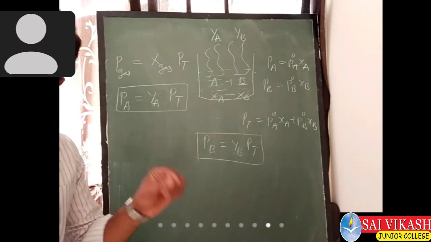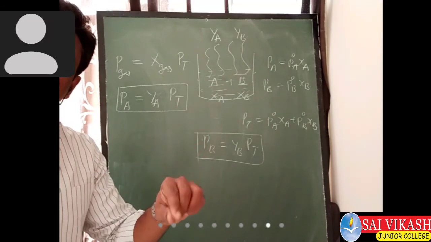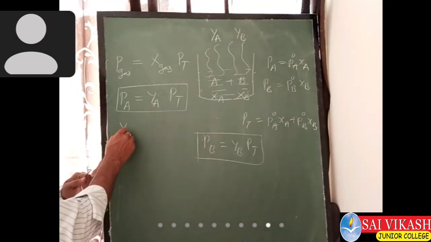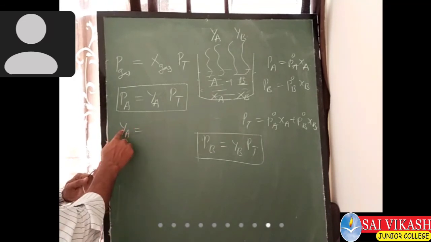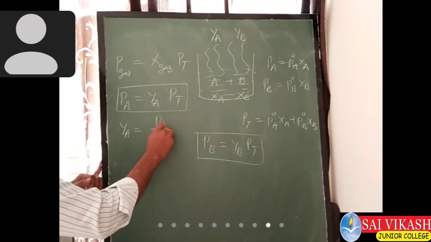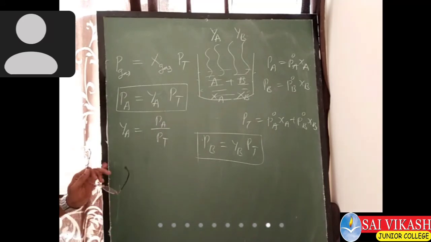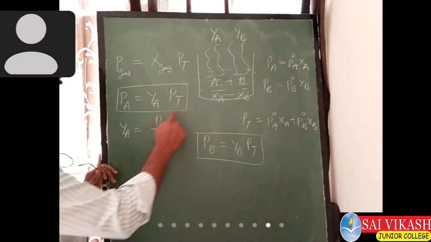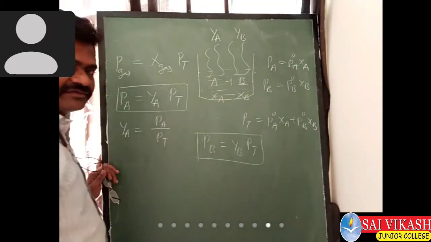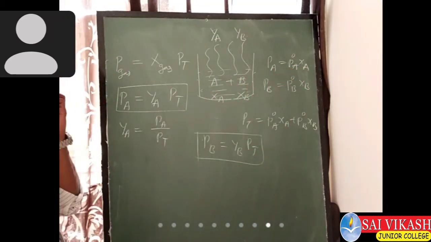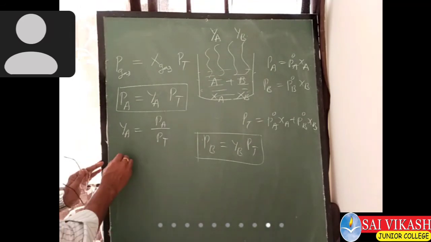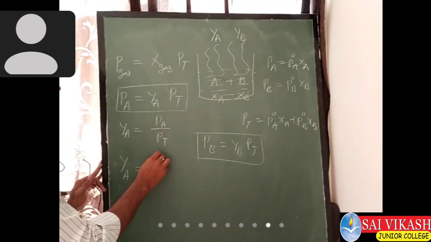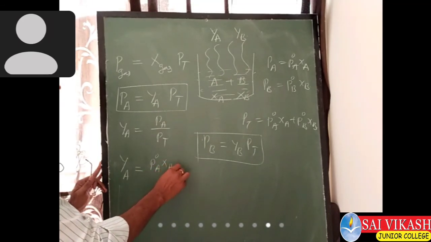They will ask the composition of components A and B in the vapor phase. See, YA, they will ask it. So YA means PA by PT. What is actually PA? PA we got it again. We can substitute: YA is equal to P naught of A into XA by PT.